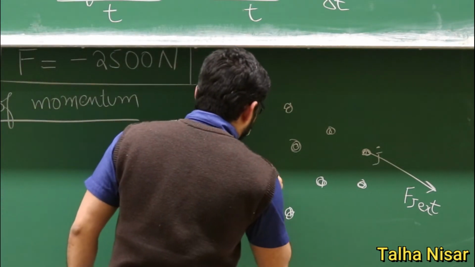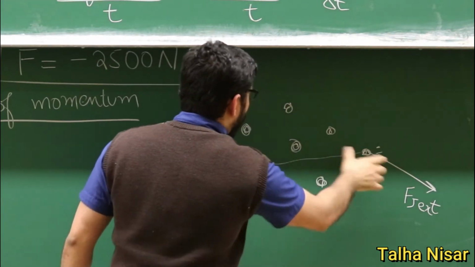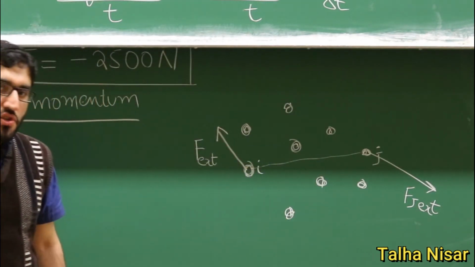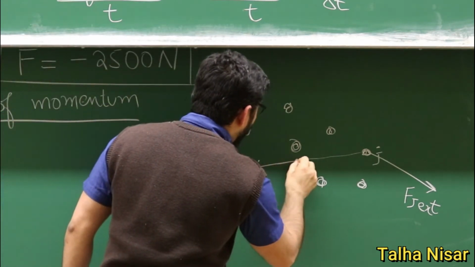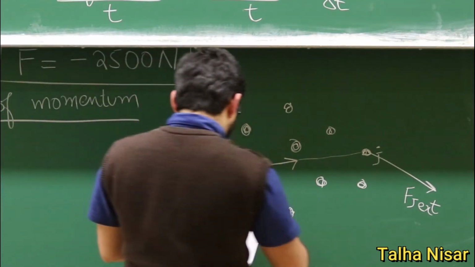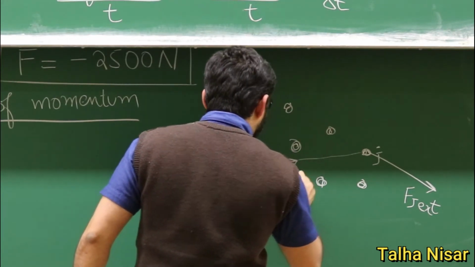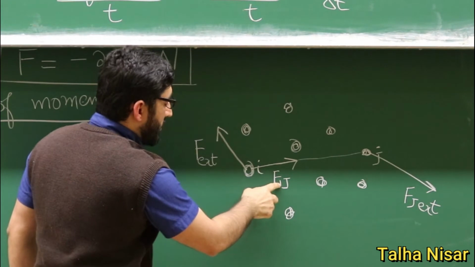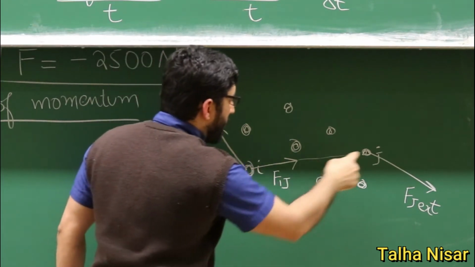So for example, between these two particles, we just consider the gravitational force. There will be a force in this direction, and we call it Fij. This is the force that the I particle is feeling because of J.